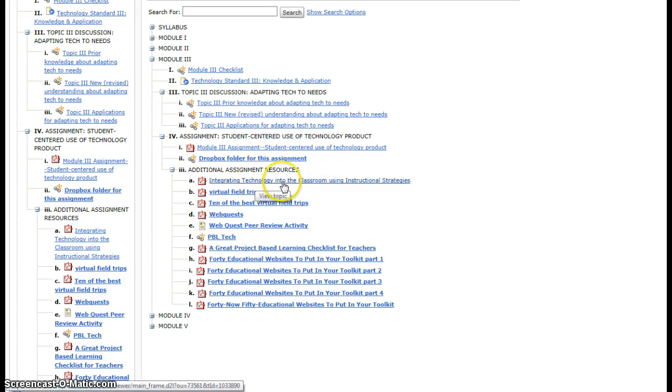There's a document on technology, integrating technology into the classroom. There is information on virtual field trips here. There's information on WebQuests here. And then there's some additional links to information on project-based learning, along with a checklist that teachers can use for project-based learning. And then there's several files here that have links in them, lots of technology resources that you might want to take a look at to see if it's something you might want to use in this assignment or in future use.